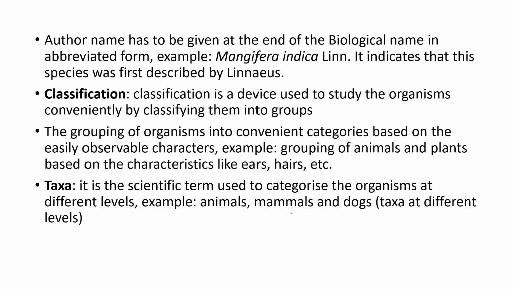Next, the author name has to be given at the end of the biological name in abbreviated form. For example, if you discover an organism, your name should be there in the place of Linnaeus: Mangifera indica and your name. In this way you have to write it. It indicates that the species was first described by Linnaeus, meaning Linnaeus first described Mangifera indica. So we have the example Mangifera indica Linn, where Linn refers to Linnaeus.